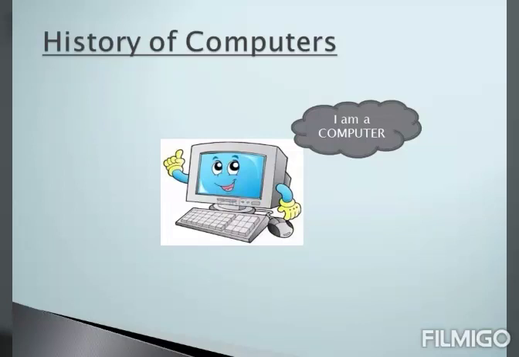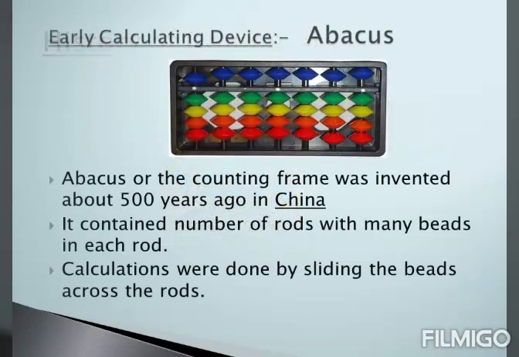This word suggests that computers were actually used from a long time for difficult calculations. Gradually, with the improvements in technology, these early calculating devices turned into the modern day computers. Let's know about some of the early calculating devices.